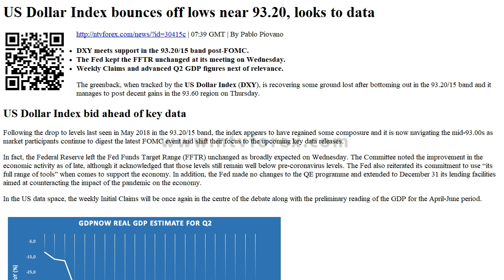On another front, the speculative community kept adding to the offered note around the dollar for yet another week, opening the door to a potential development of a more serious bearish trend in the dollar. US dollar index relevant levels.